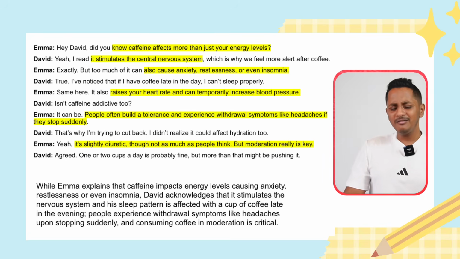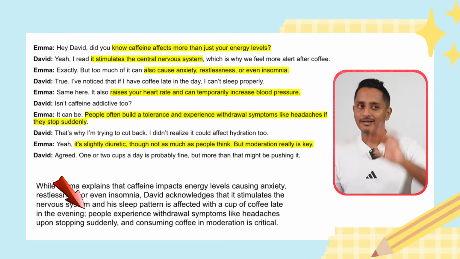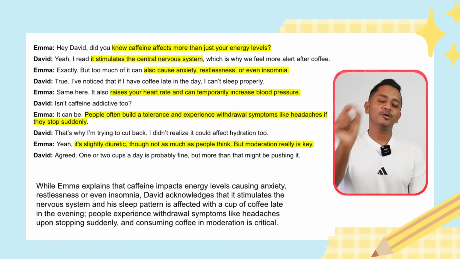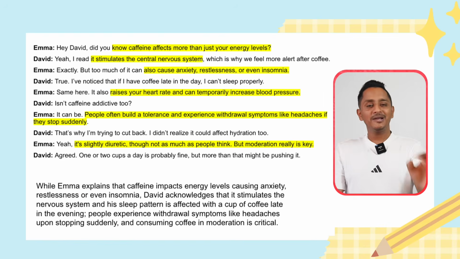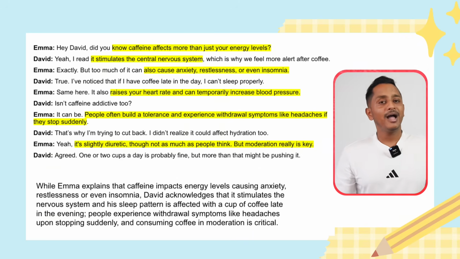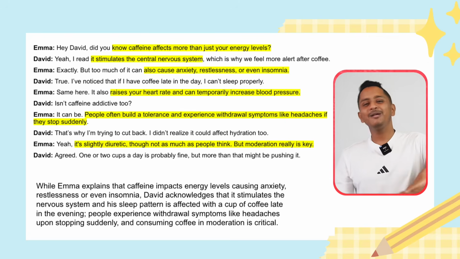That's what she is saying. People experience S3, while S1, comma, S2, semicolon, S3. S3 always starts with a small letter. People experience withdrawal symptoms like headaches upon stopping suddenly. That's exactly what is written, if they stop suddenly. And consuming coffee in moderation is critical. We have already paraphrased it.